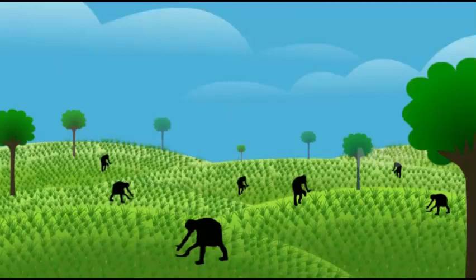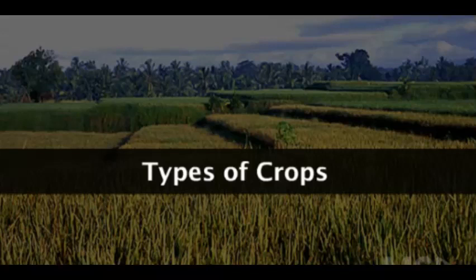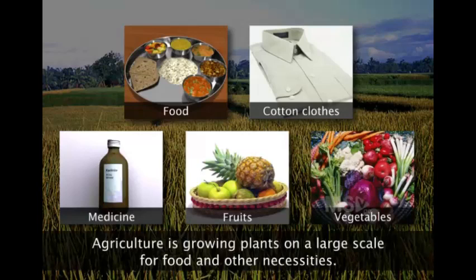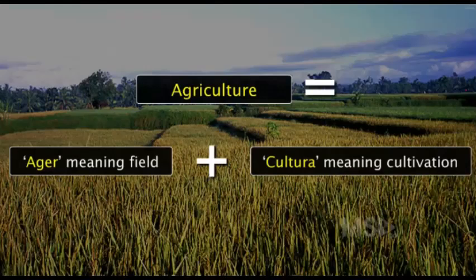Now, we are going to learn about types of crops. First, you should know what crops are. Crops are plants that are grown on a large scale for food and other necessities such as clothes, medicine, fruits, and vegetables. Now where does the word agriculture come from?